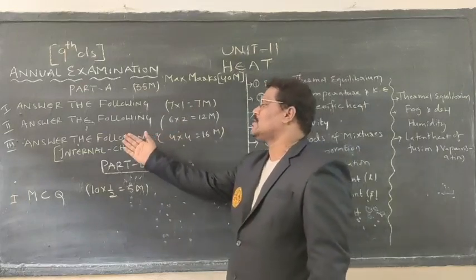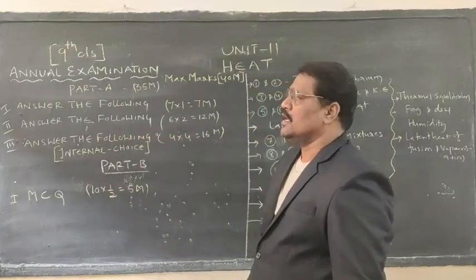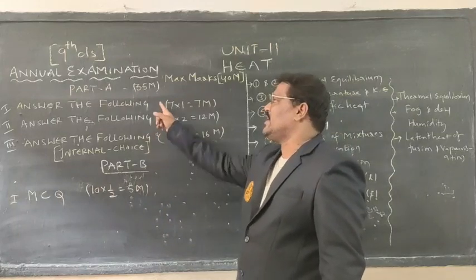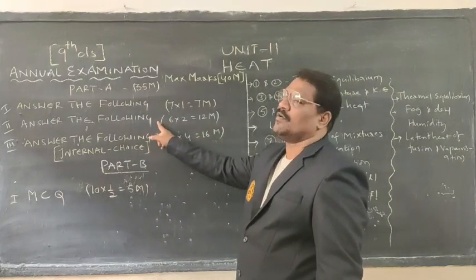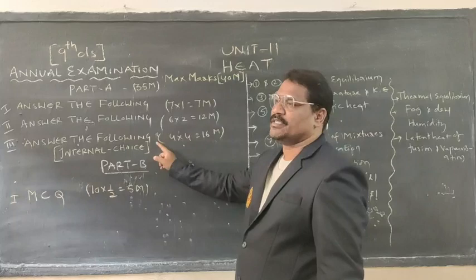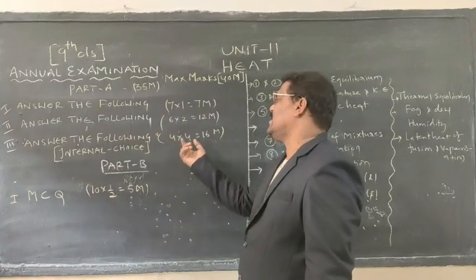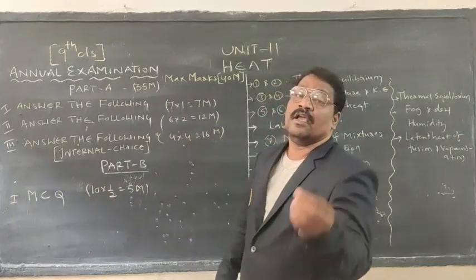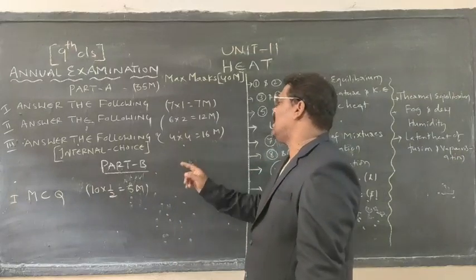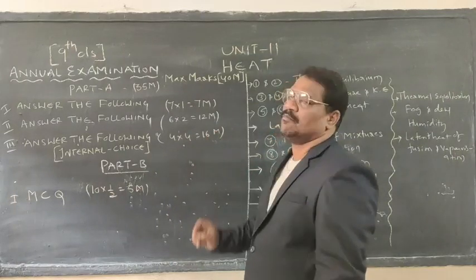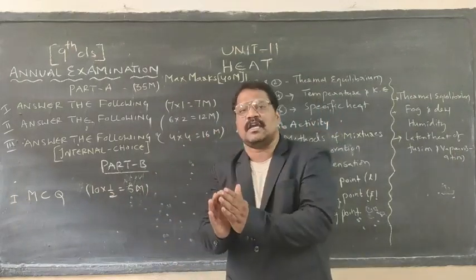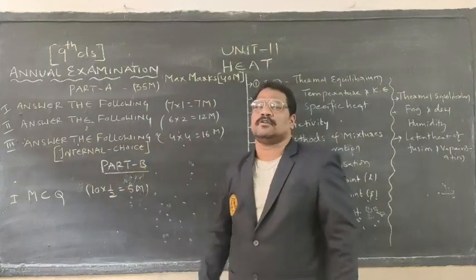Coming to the third bit, answer the following questions. This is the essay type of question. This one is very short questions, this is short questions, and this is essay questions. Within essay questions, we have to write 4 questions. Each question carries 4 marks. Total 4 fours are 16 marks. For each question, there will be an internal choice.